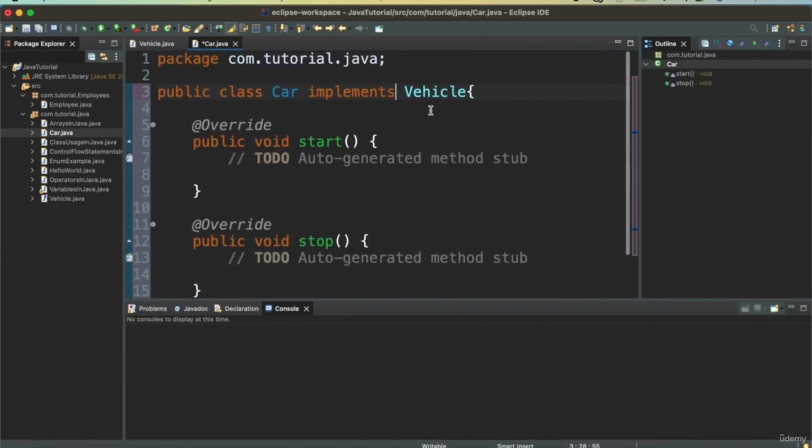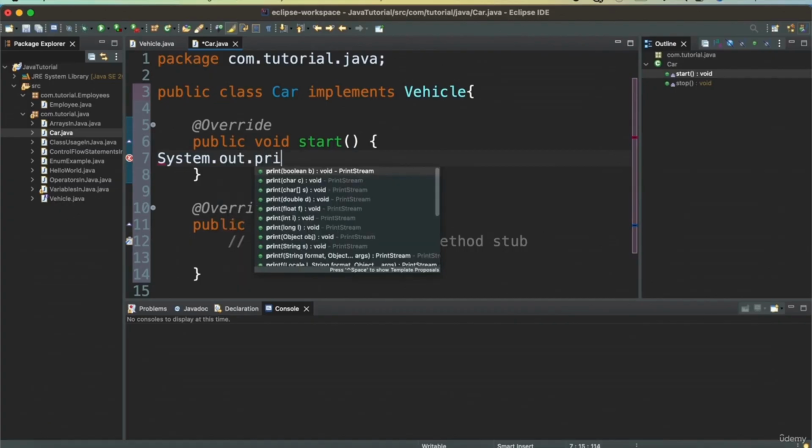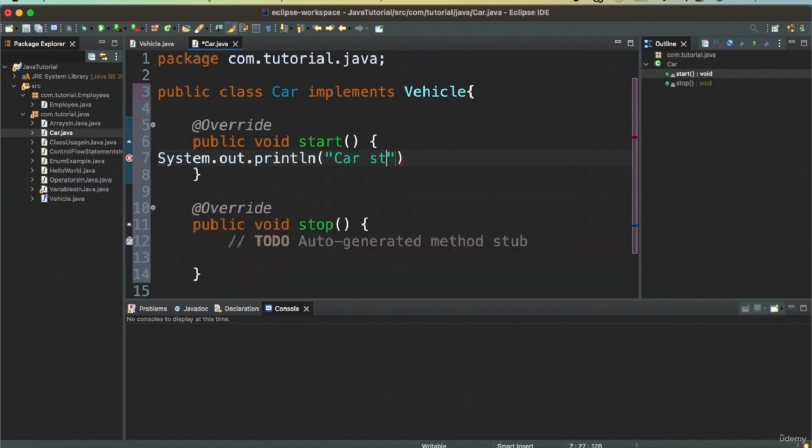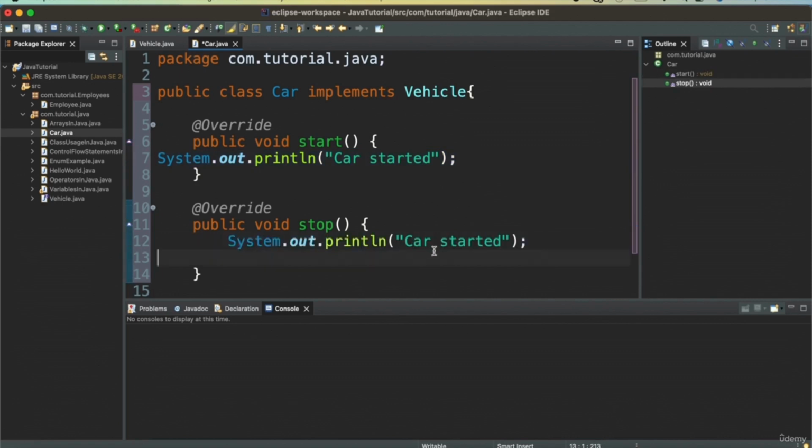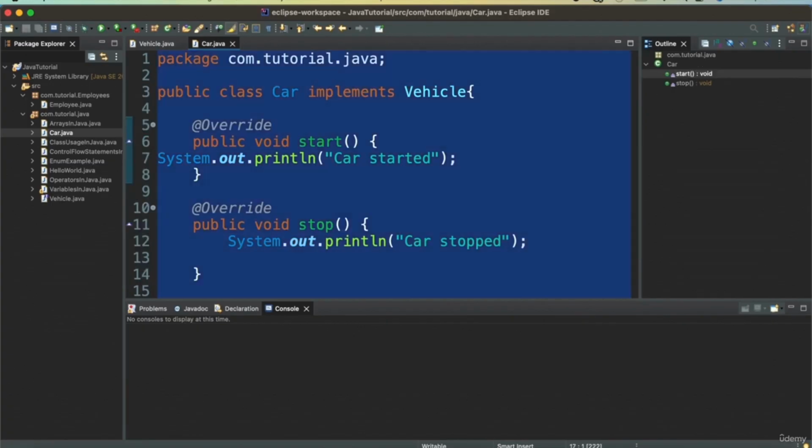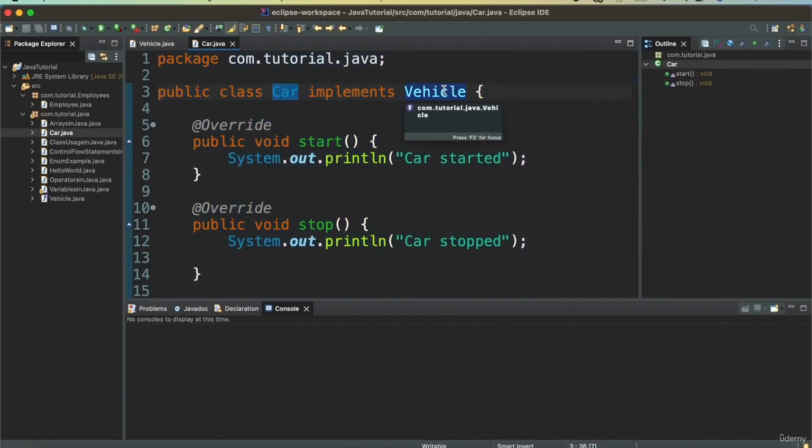So these are the two methods that come from the interface. I can just say car started because this is a car-specific implementation. And then again, I can say car stopped. And then I'll just format this class. So now we have a class Car that implements the Vehicle interface. It gets all the values that it needs, and plus we also implemented a specific implementation for the car, which is the start and stop methods.